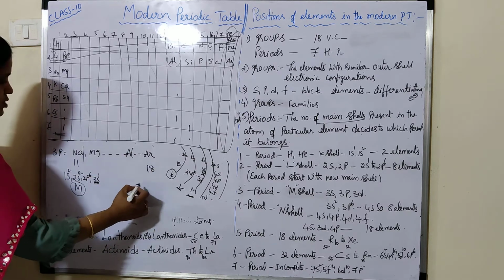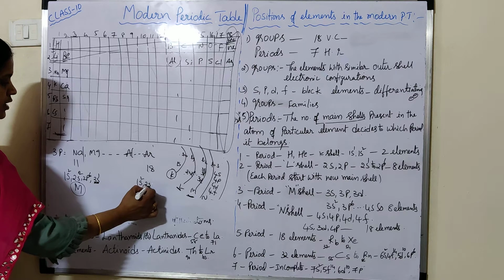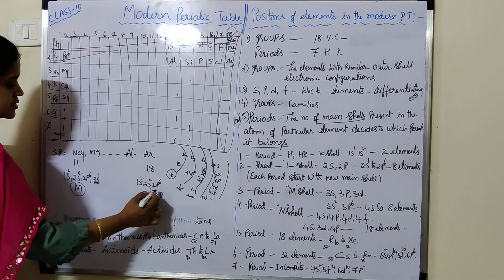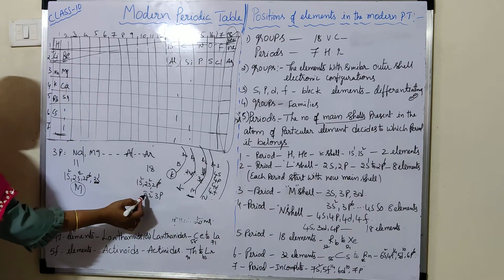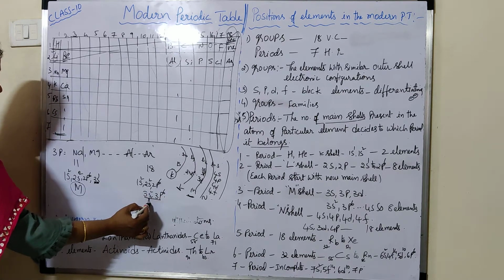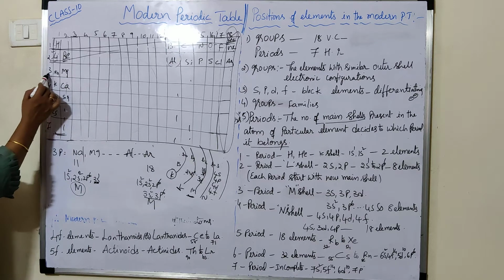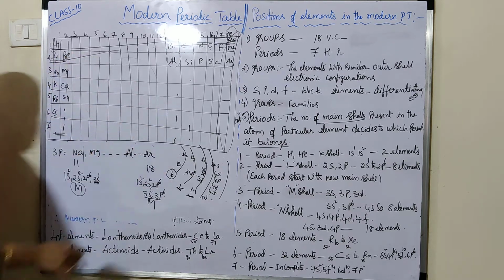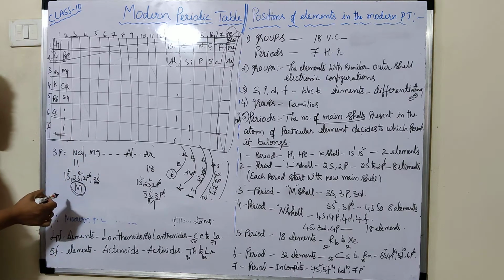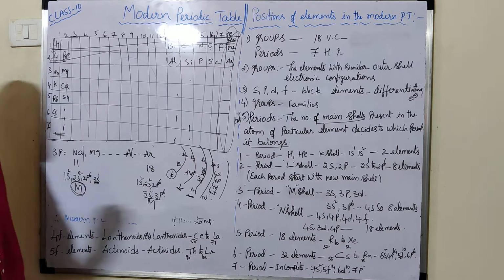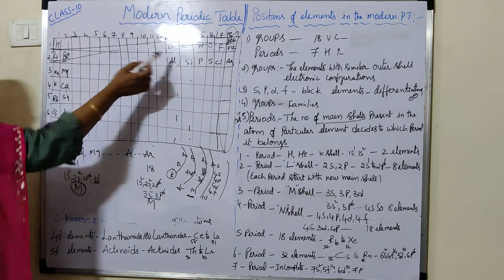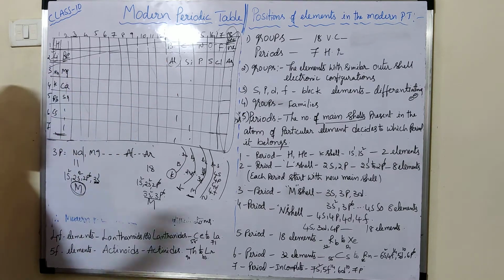And for argon also 1s2, 2s2, 2p6, 3s2, 3p6, because 2 plus 2, 4 plus 6, 10, and this is 18. So here 3s, 3p means again M shell only. So in the third period, the elements start from the M main shell. Each period of elements starts from a new shell. So the first period is from the K shell, the second period from the L shell, and the third period from the M shell.